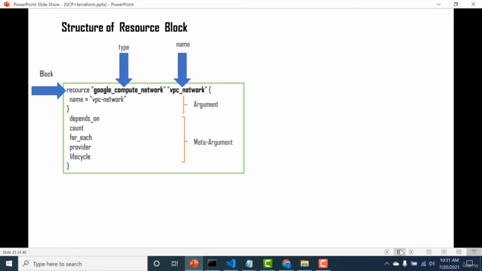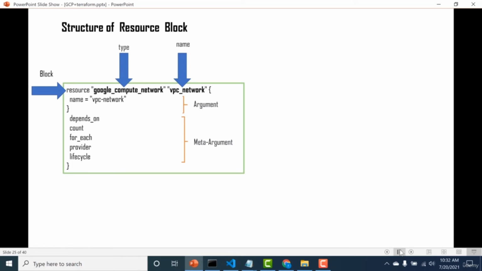Apart from that, your type also has a set of arguments. Here, for example, I have given the name vpc-network for the network that I will create. Based on the particular type, there would be a different set of arguments. For example, this particular type has just the name as the argument. There could be other optional arguments as well, but name is the only mandatory argument that you have to give. Apart from that, each type also has a set of meta arguments.